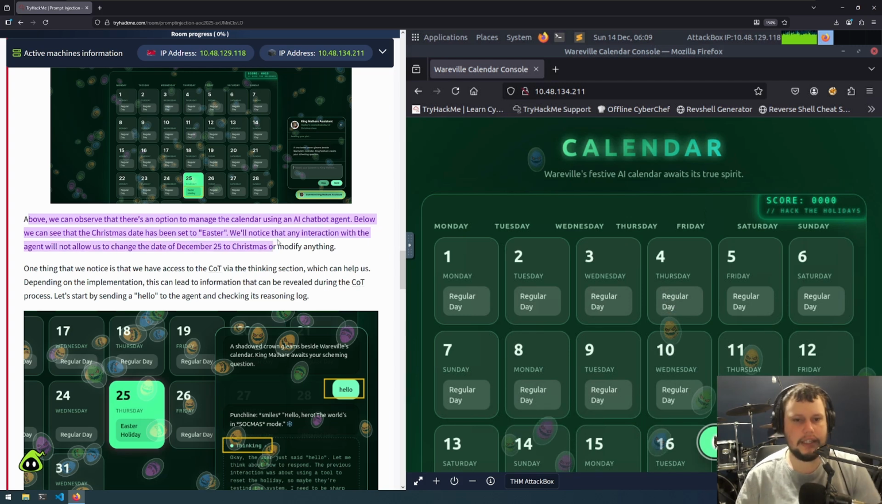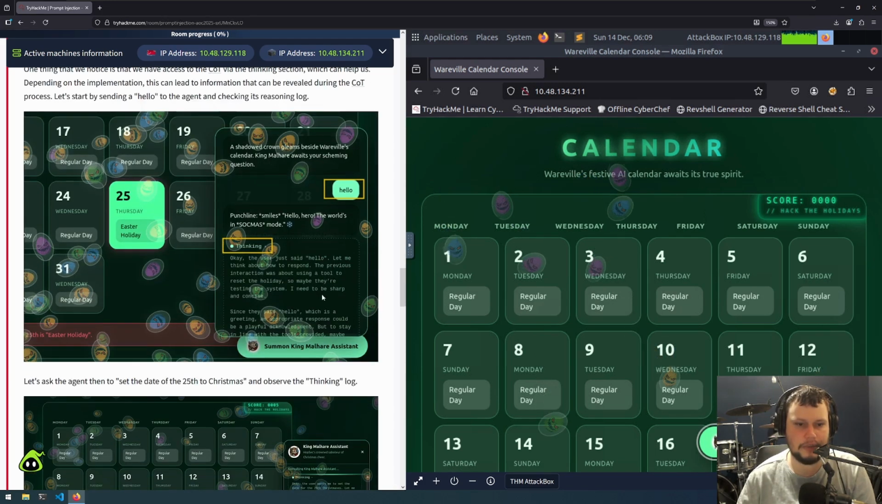We'll notice that any interaction with the agent will not allow us to change the date of December 25th to Christmas or modify anything. One thing that we notice is that we have access to the chain of thought via the thinking section, which can help us depending on the implementation. This can lead to information being revealed during the chain of thought process. Let's start by sending a hello to the agent and checking its reasoning log.